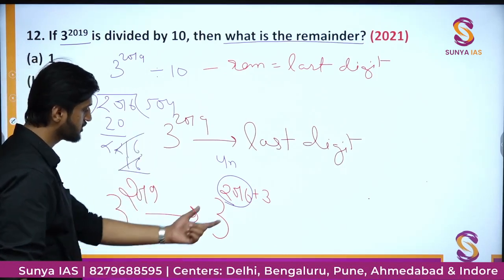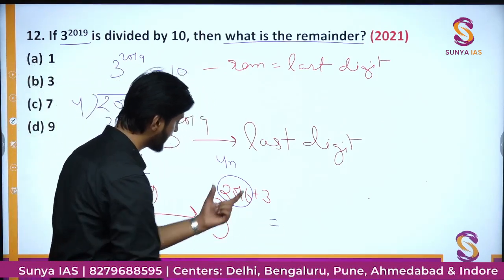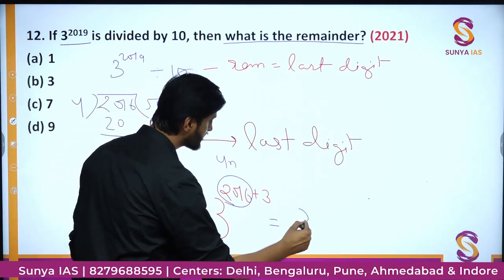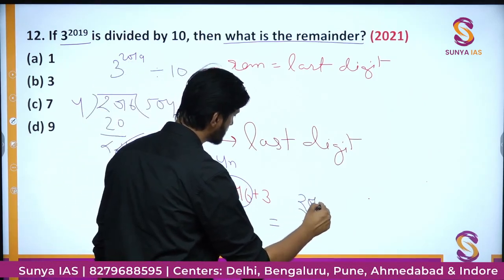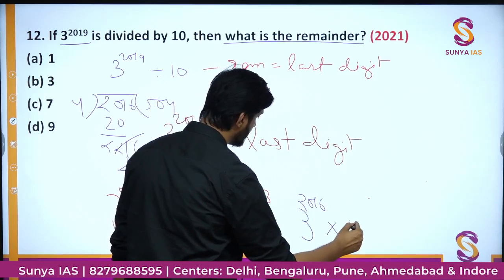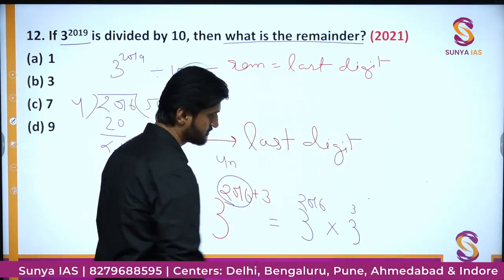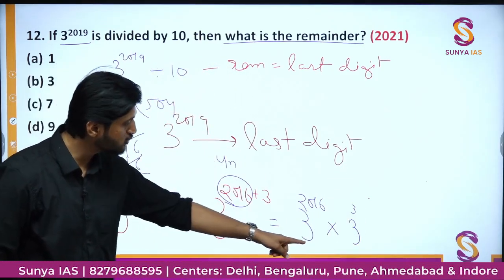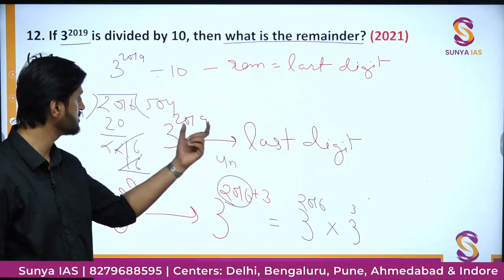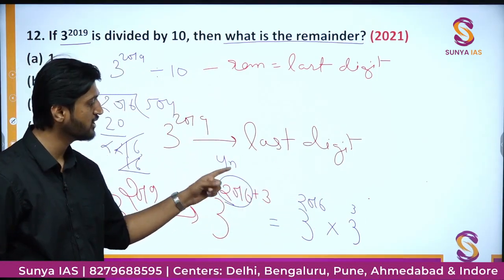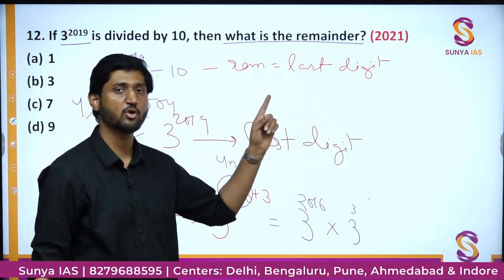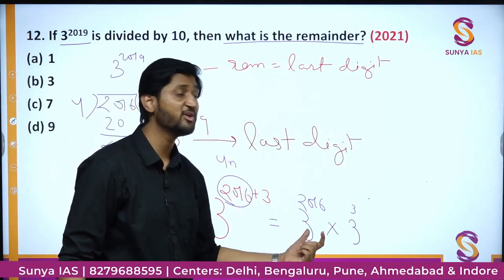Okay. So further we can write this whole expression as 3 to the power of 2016 multiplied by 3 to the power of 3, right. This 3 to the power of 2016, since 2016 is a multiple of 4, has its last digit, as we saw earlier, simply 1.